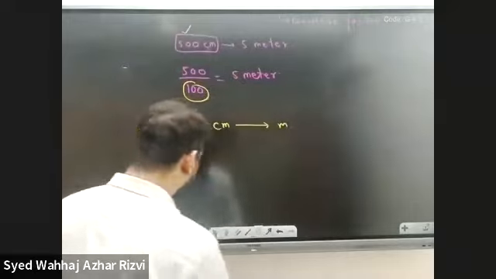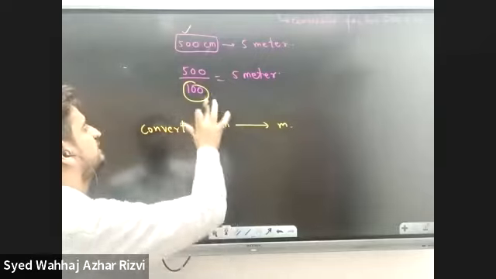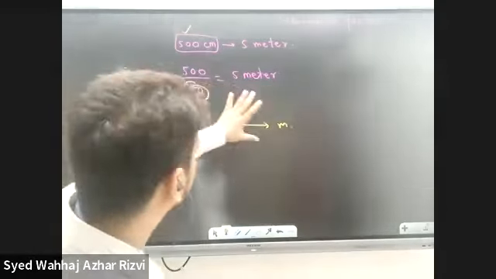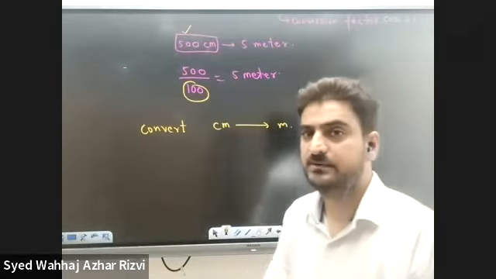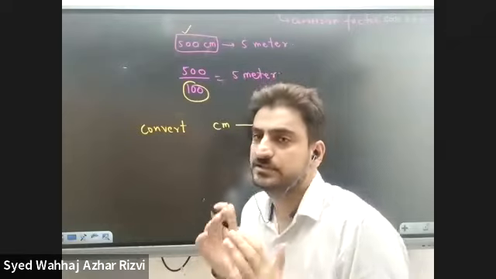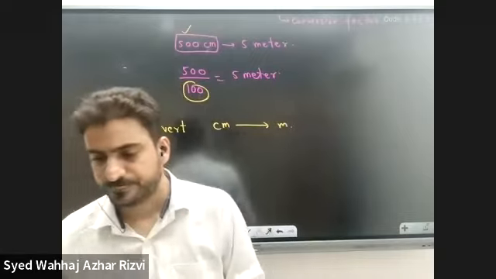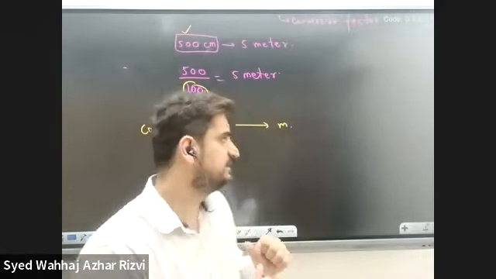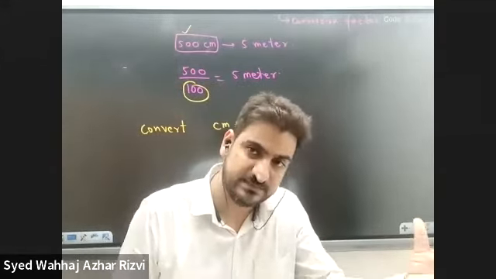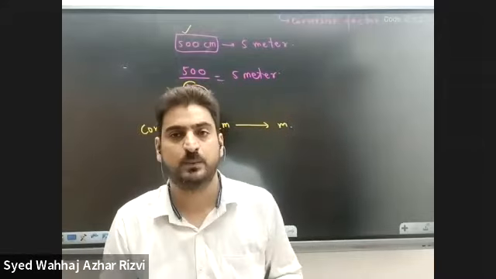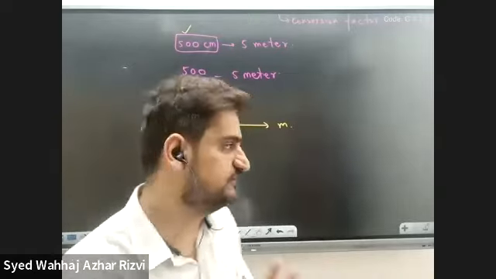So if we divide the number of centimeters we have by 100, we are going to get how many meters we have. These are the conversion factors we need to be very careful about while changing units. Initially, we were trying to measure something in meters, then in centimeters. When we measure something in centimeters and then in meters, we divide by something, and that something we divide by is known as a conversion factor.